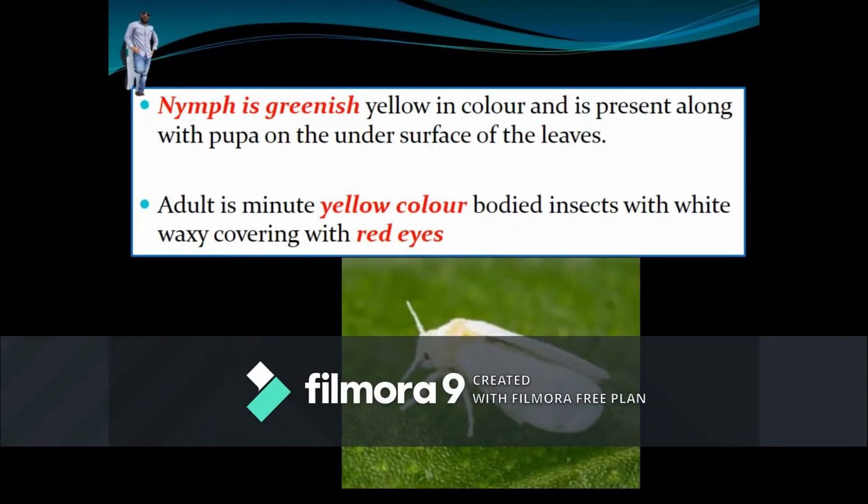Whitefly nymphs are greenish yellow in color and are present along with pupae on the undersurface of the leaves, whereas the adult has a yellowish body with red eyes and waxy-covered whitish wings.